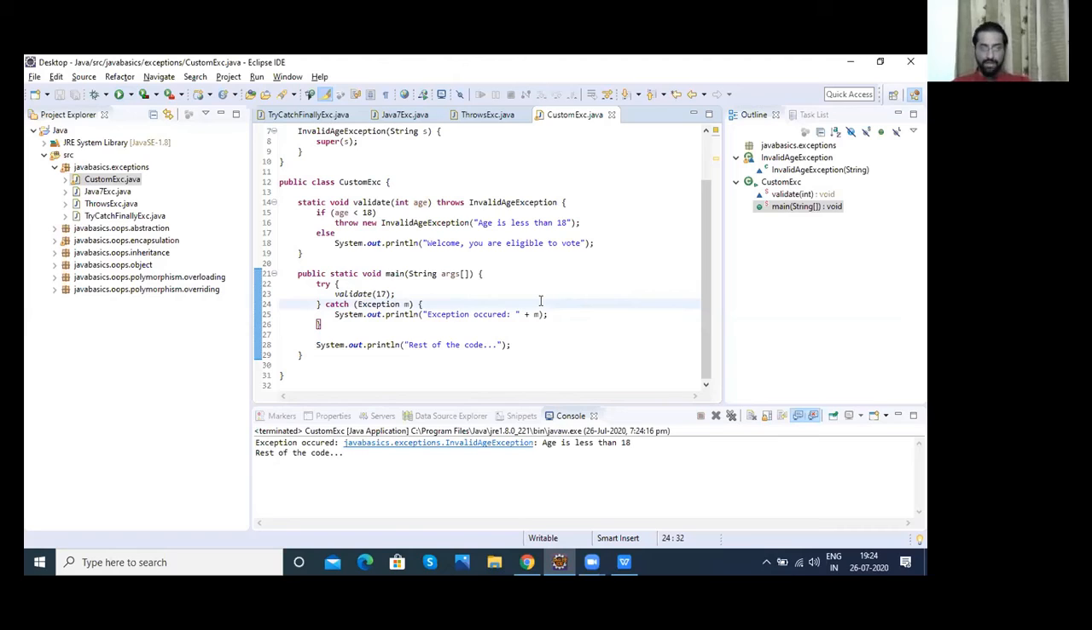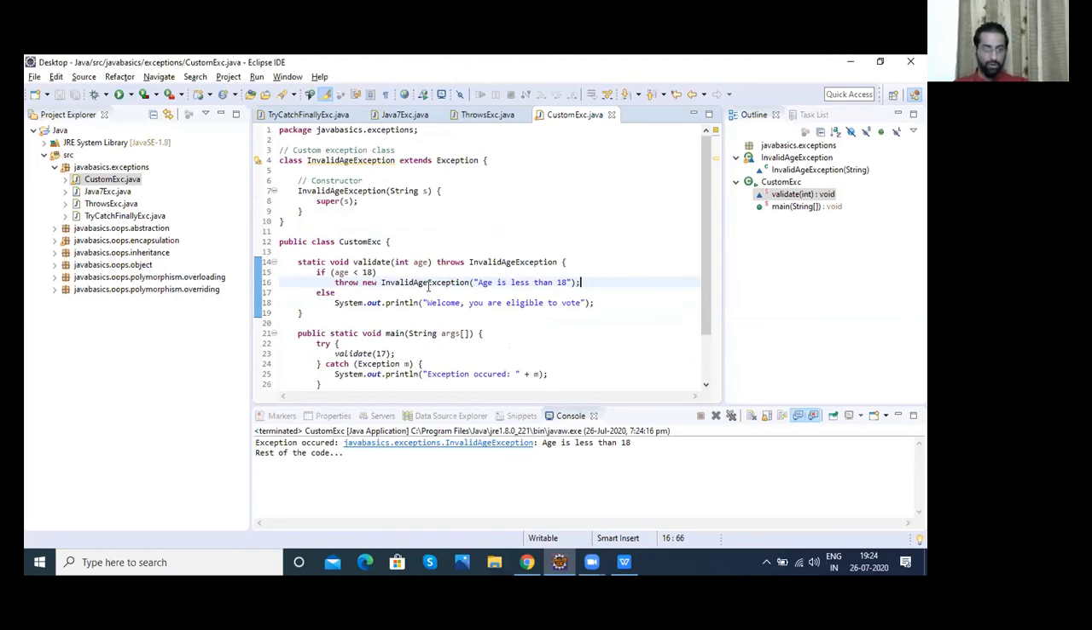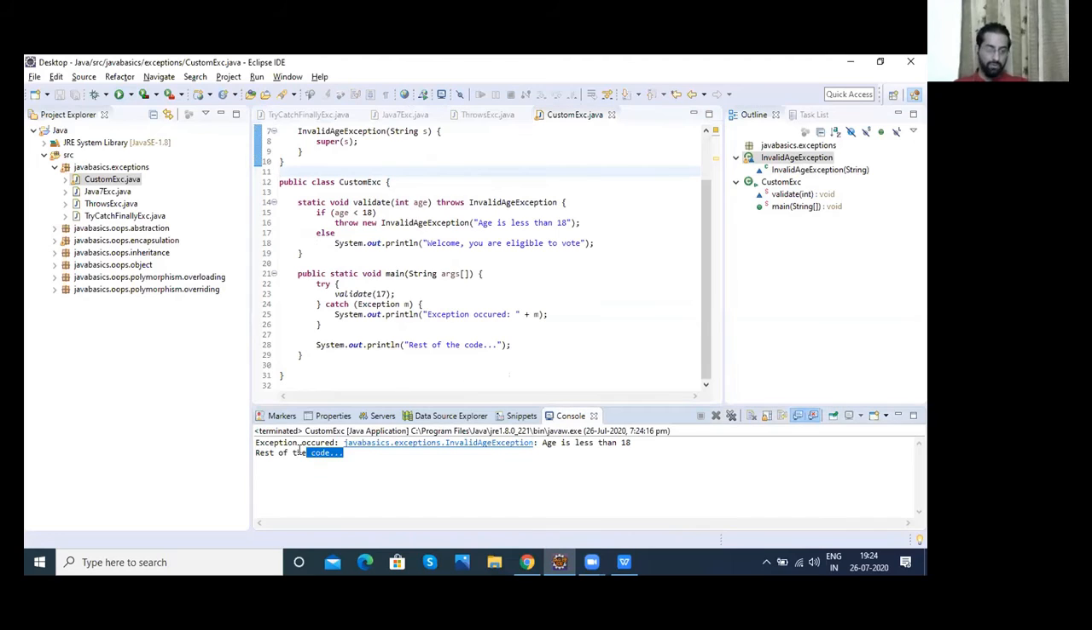So what happened here: since this condition is met, it will go here, and it will throw an exception, and I already told you the flow. It will call the constructor of your custom exception class, and from there it will again call the super constructor of your parent class called Exception. And using Exception, you actually see this output on your screen.